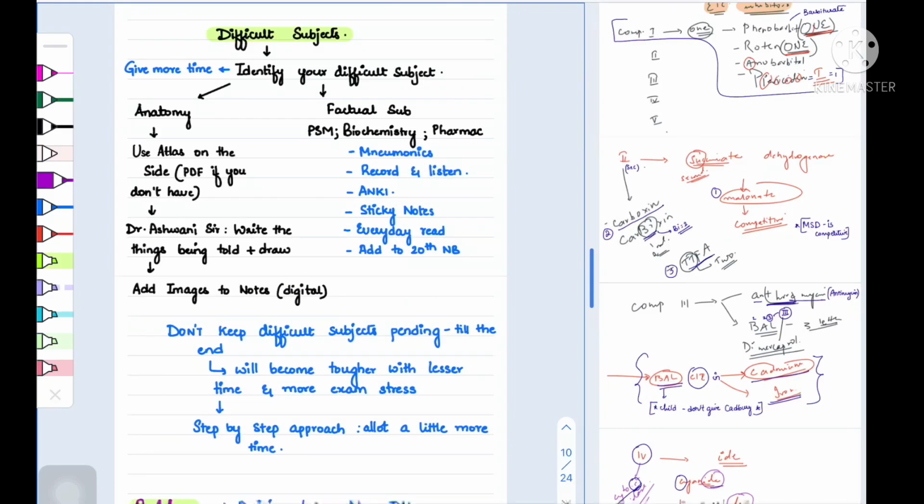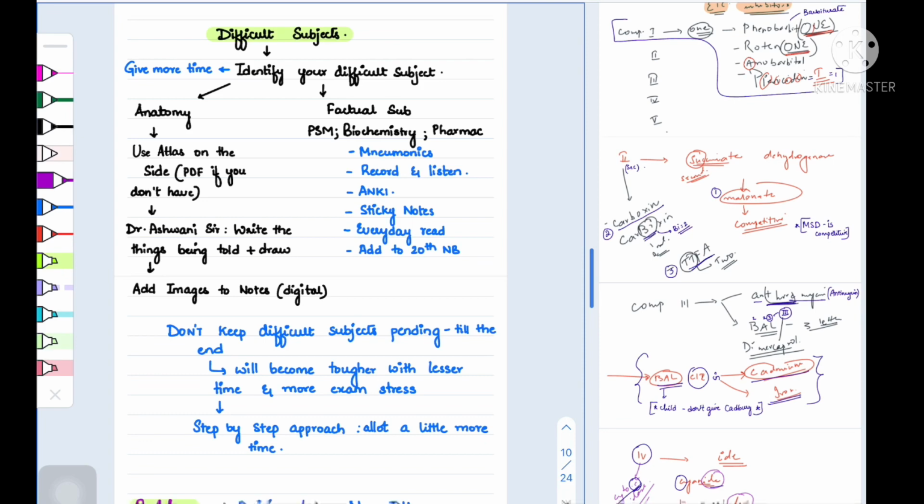If you're not that good with tech or you don't want to complicate things with Anki, you can also use sticky notes for the same. You can stick them in front of your study table or on the wall and glance through them once in a while, whenever you're bored or whenever you get up, or at some point in the day.